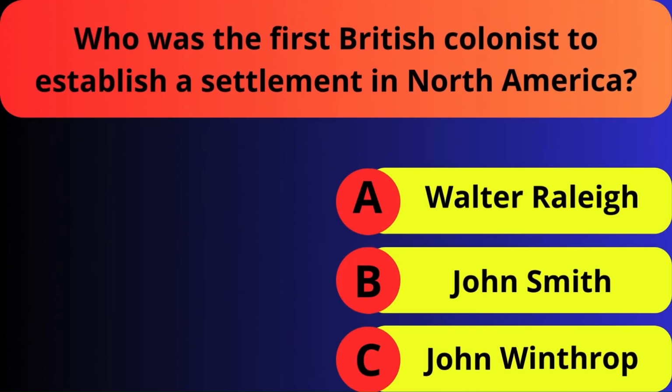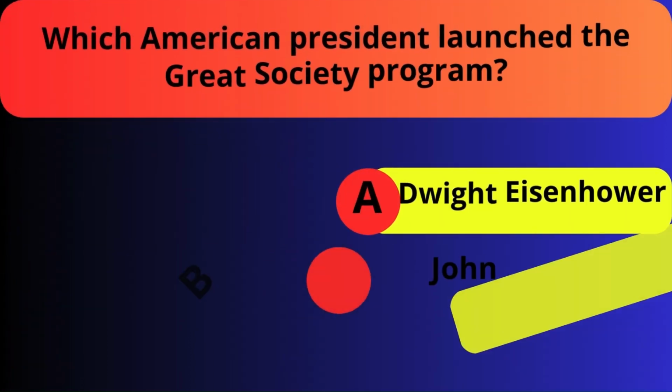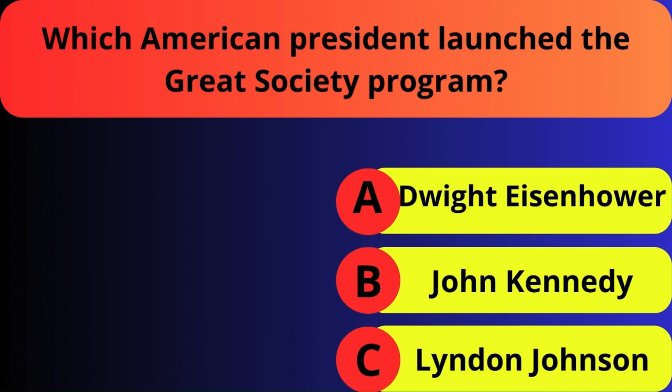Who was the first British colonist to establish a settlement in North America? Walter Raleigh, John Smith, John Winthrop. Which American president launched the Great Society program? Dwight Eisenhower, John Kennedy, Lyndon Johnson.